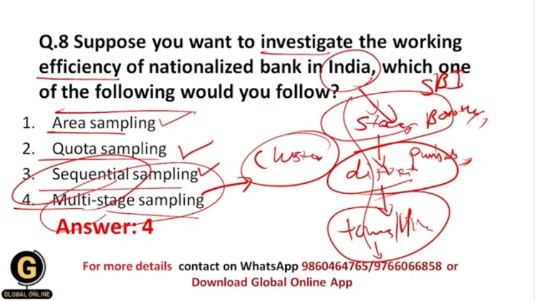So here the researcher is basically selecting the samples sequentially, all of you getting, and that's why your correct answer should be 4, that is multi-stage sampling technique.